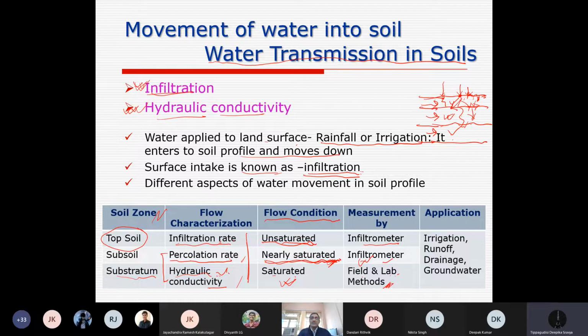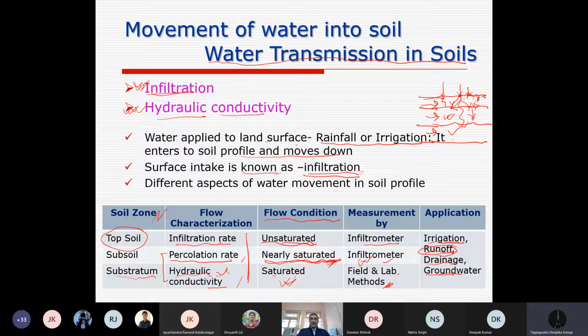We use this information in irrigation management, irrigation planning, and estimating runoff, drainage and groundwater. At least runoff you have learned, and the infiltration part I know you have learned.